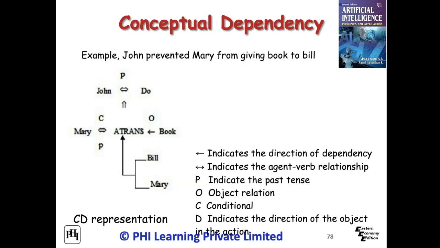Conceptual dependency offers a number of important benefits. First, by providing a formal theory of natural language semantics, it reduces problems of ambiguity. Second, the representation itself directly captures much of natural language semantics by attempting to provide a canonical form for the meaning of sentences. Another example, John prevented Mary from giving a book to Bill, is represented in conceptual dependency in the figure. You may please check the exercise in this chapter for understanding the improvements.